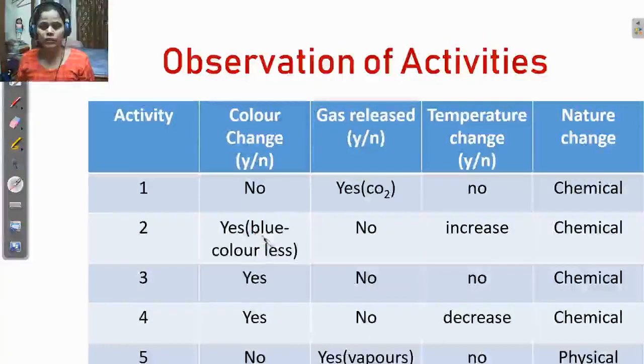Then in a second activity, the original blue color of the copper sulfate converts into a colorless solution. What is the conclusion of this? The conclusion: in any chemical reaction, the color may change, a gas may be released, the temperature may change, or the nature of the substance may change. Is it clear, students, what I said?